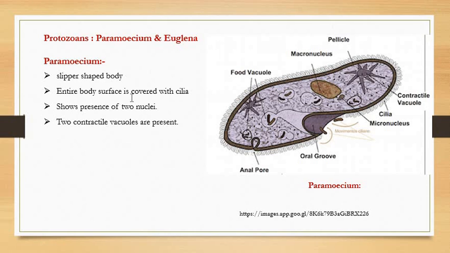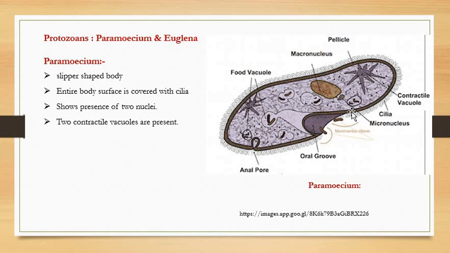Now how will you identify the Paramecium? You can easily identify it because of its slipper shape. The body is slipper shaped, right? The body has a slipper shape. So this is the basic characteristic feature of the Paramecium, with the help of which we can easily identify it.